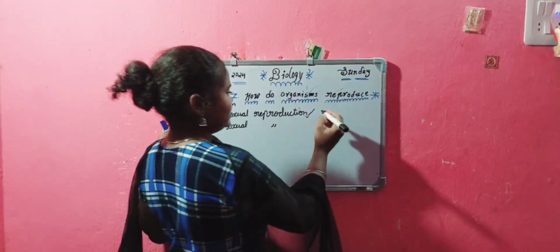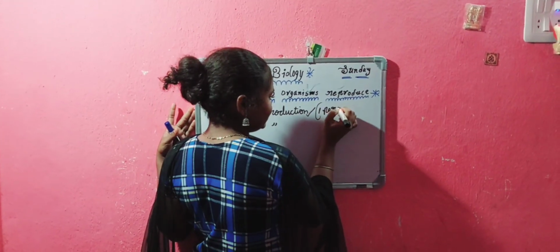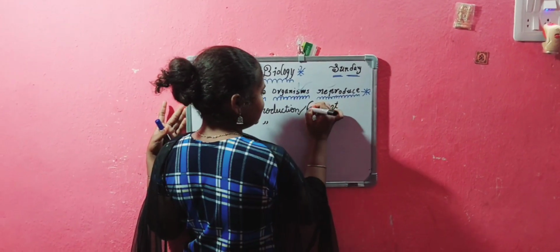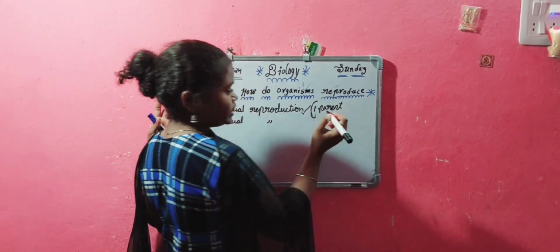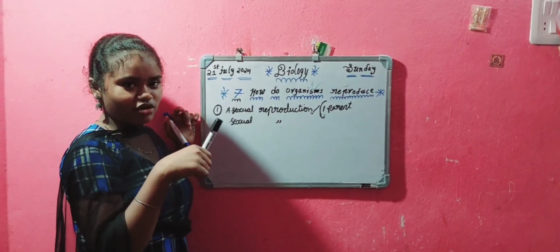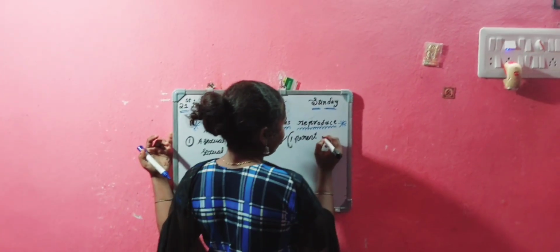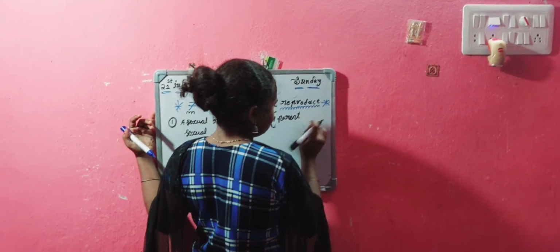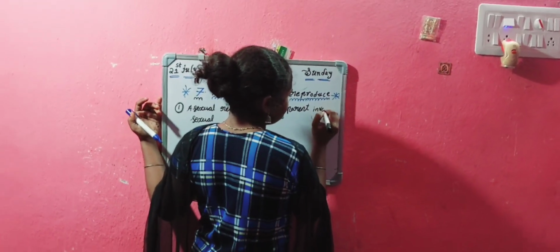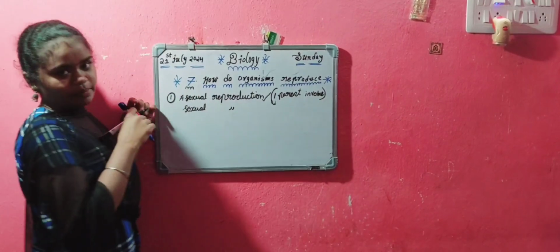Asexual reproduction means a single parent, one parent only, is actively involved in reproduction. That we call asexual reproduction.